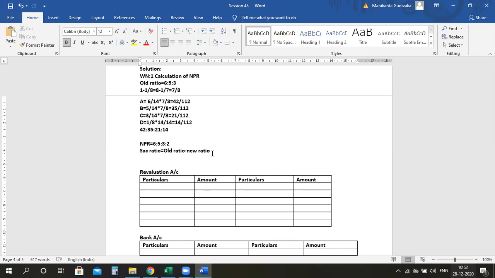You can check it, you will get the same answer. You will again get 6 is to 5 is to 3. You can do that calculation. I'm not doing it, so please practice that. It is just old ratio minus new ratio. If you do that, again I'm telling you, you will get the old ratio only. So here I'm not doing that calculation, leaving it to you. So let's get into each thing.